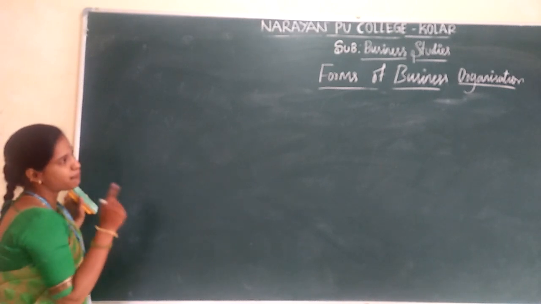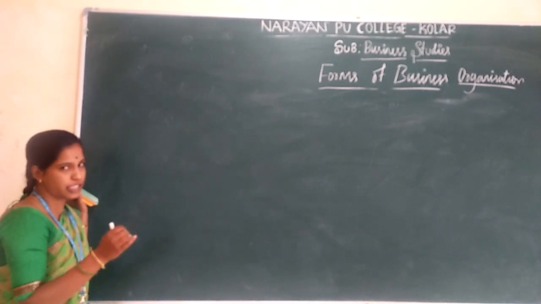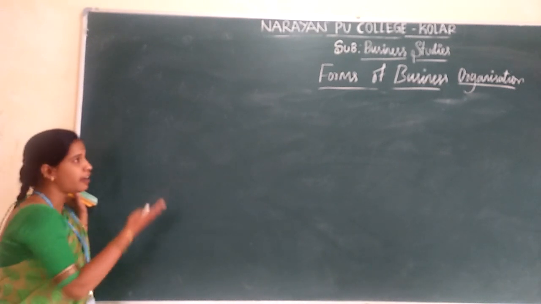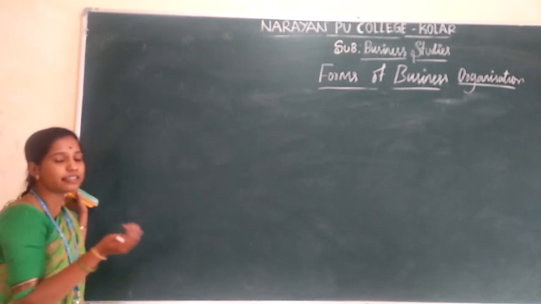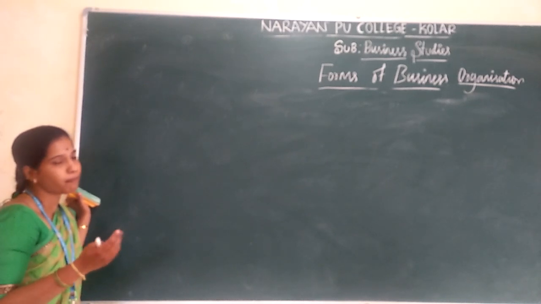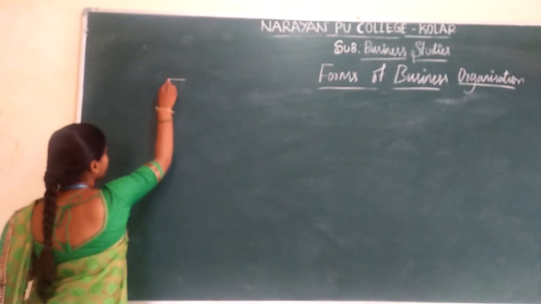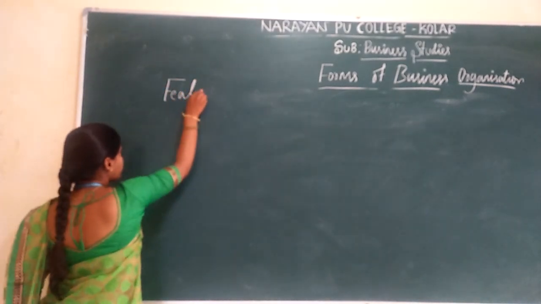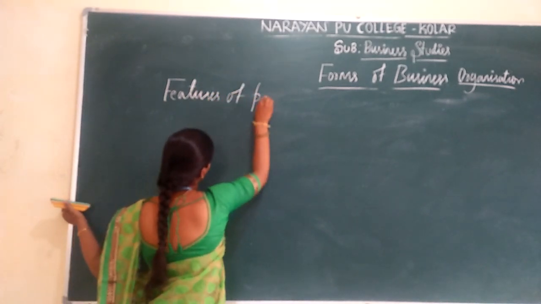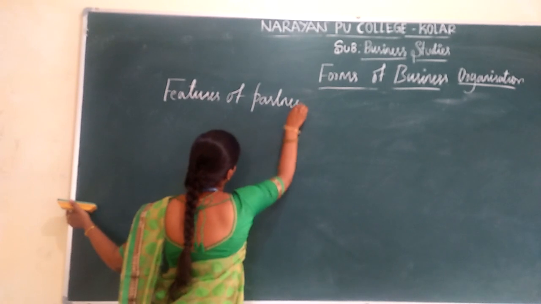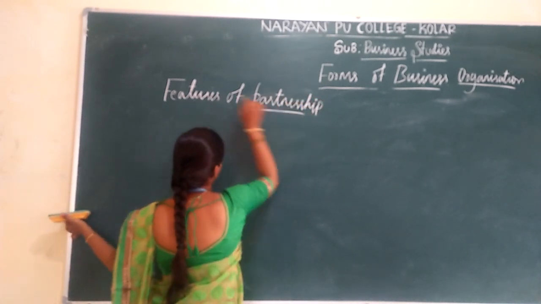In this third form of business organization, partnership, you are going to learn what is partnership, its definition, and next the features, advantages, disadvantages, types of partners, and types of partnership. The first point is the features of partnership. This question may arise for 4 marks. Please make a note of it.